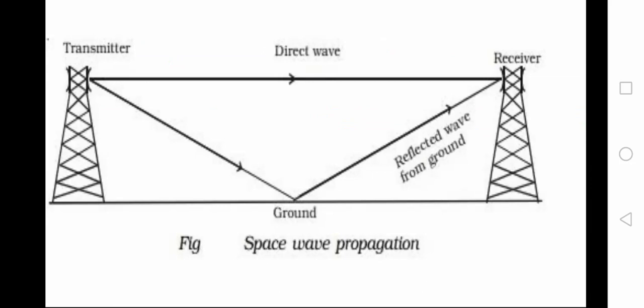Here is a figure showing the space wave propagation from the transmitter antenna to the receiver antenna side. There are two types of waves: the direct wave and the wave reflected from the ground.